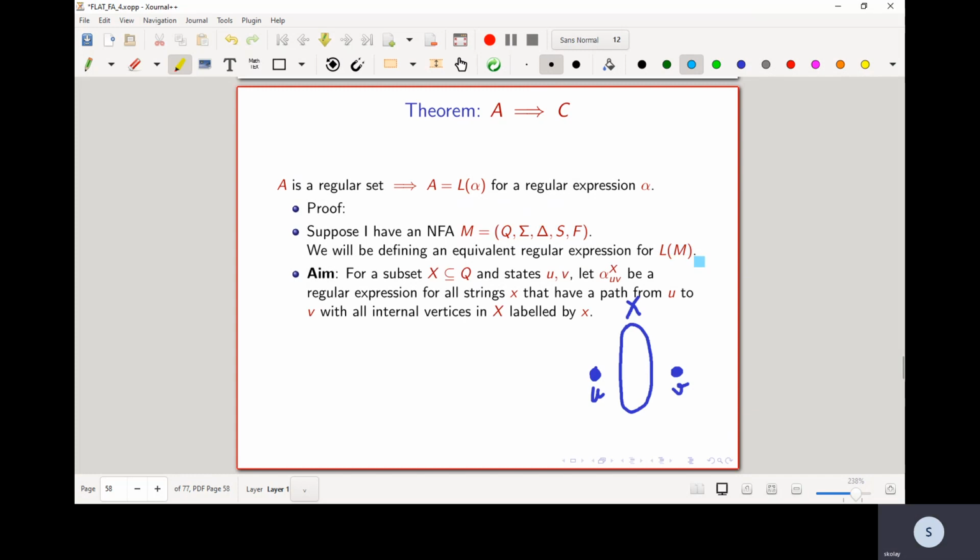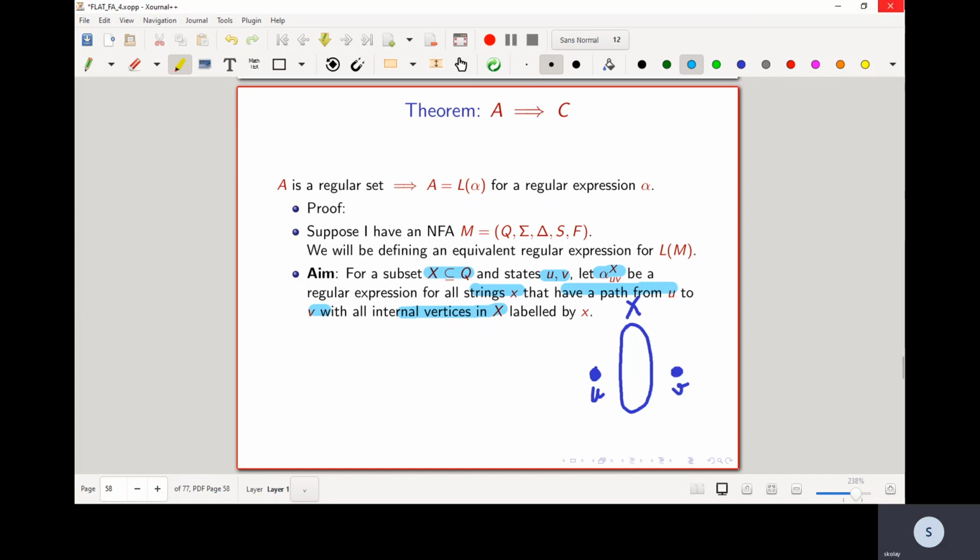So the aim is that if I give you a subset X of Q, and states U and V, we want to find a regular expression alpha X U V. The set of strings matching this regular expression should be exactly the strings x that have a path from U to V with every internal vertex belonging to X.